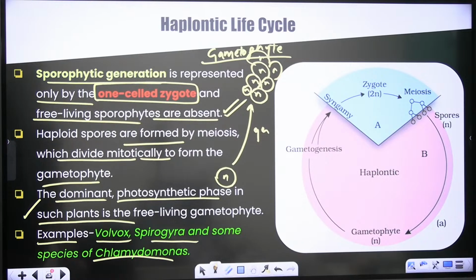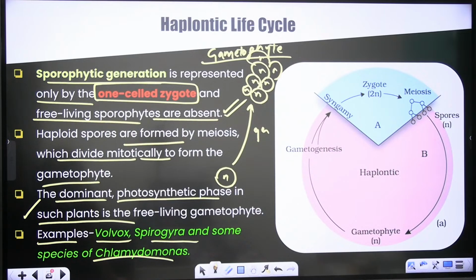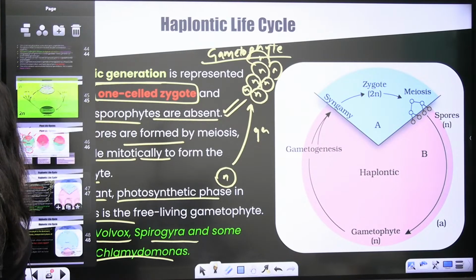Clear? Is that clear? If there is any doubt, do let me know. Sure, done. So this is about the haplontic.